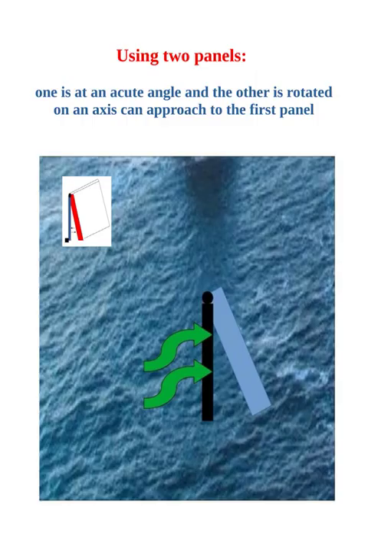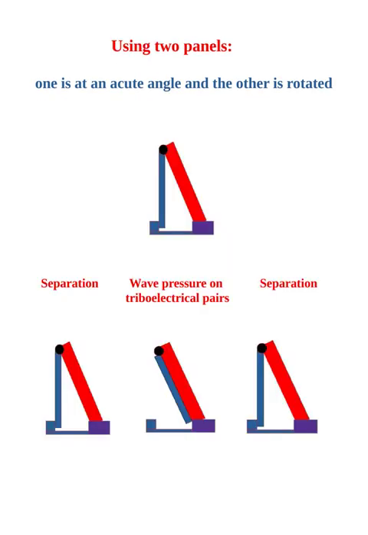Using two panels, one is at an acute angle and the other is rotated on an axis, it can approach the first panel. The figure shows the stages of pressure, contact, separation as a result of the action of sea waves on a two-panel device.